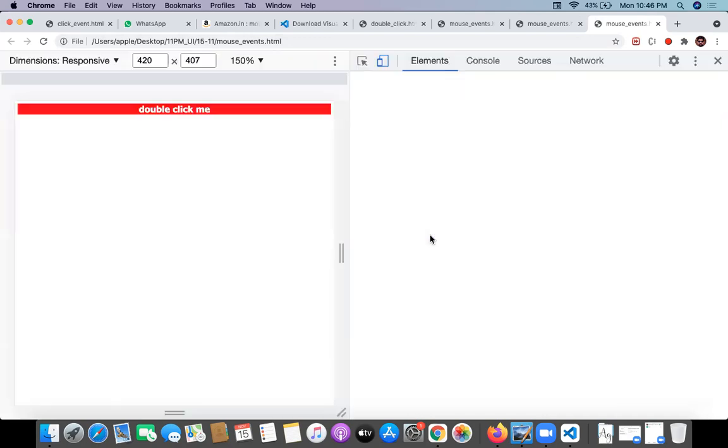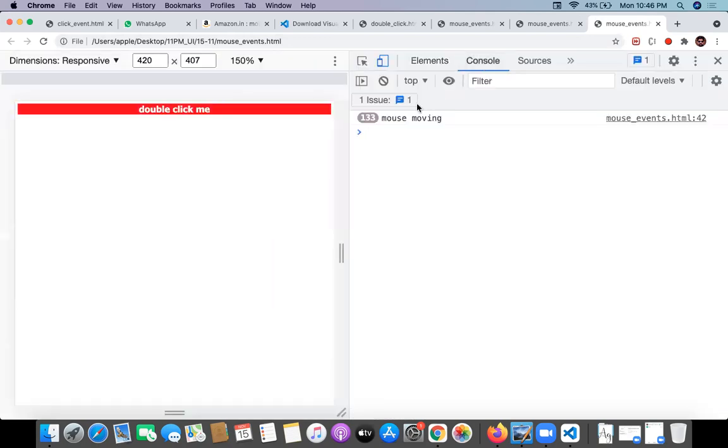I go to the inspector, check the console, and 133 times the event got executed. When we are doing the mouse move on this particular element, the event is fired. Can you see that? The number is being incremented.